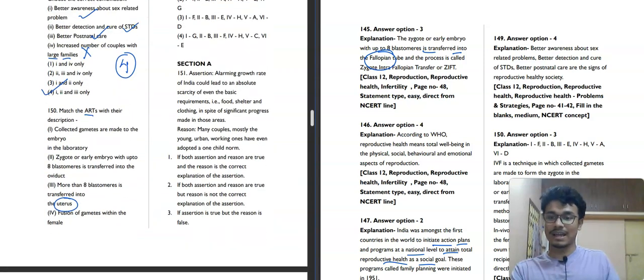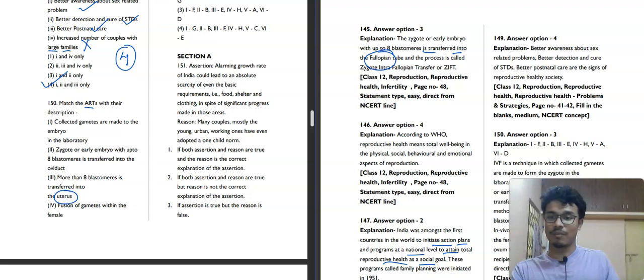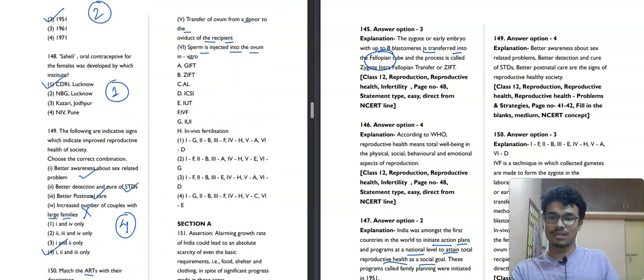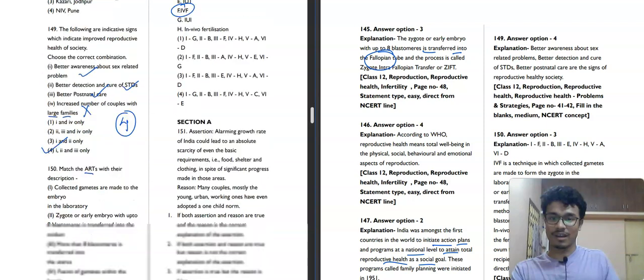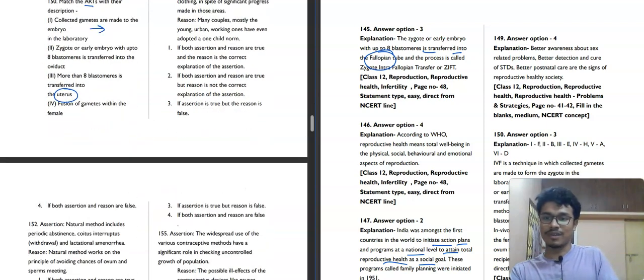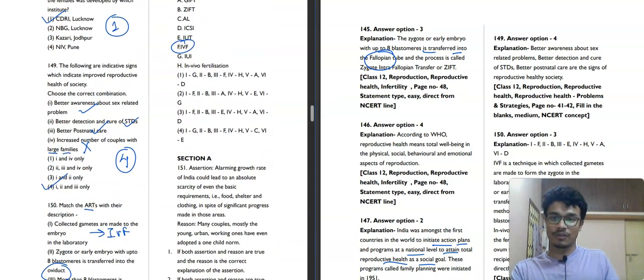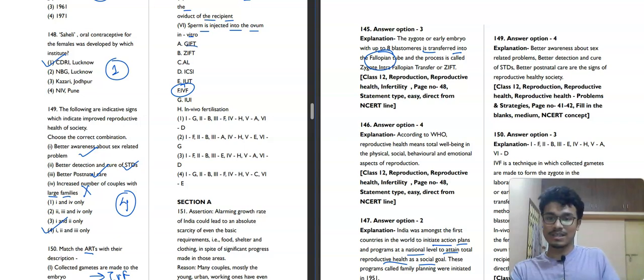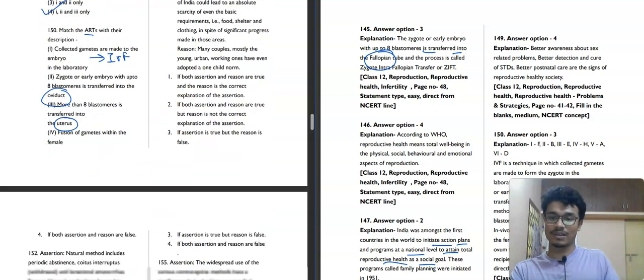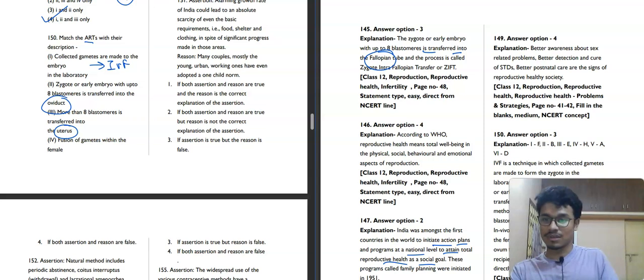Collected gametes are made to form the embryo in the laboratory. What is this? This is IVF, in vitro fertilization. Next, zygote or early embryo with up to 8 blastomeres is transferred into the oviduct. It says oviduct, so what could it be? It could be ZIFT, zygote intrafallopian transfer.